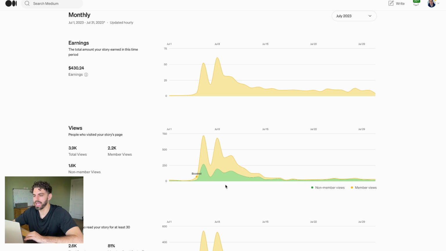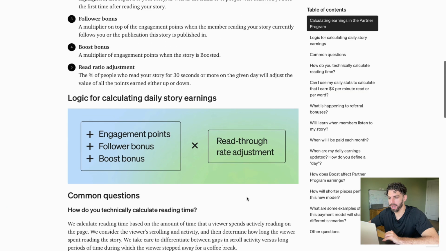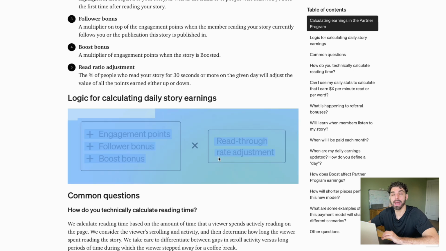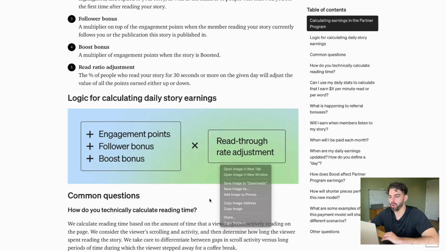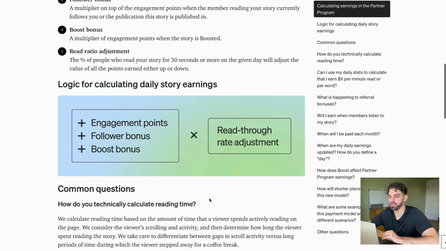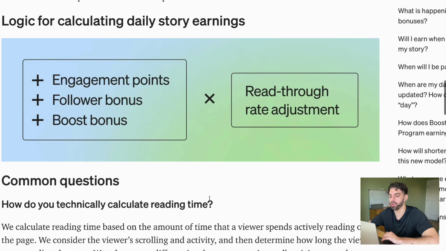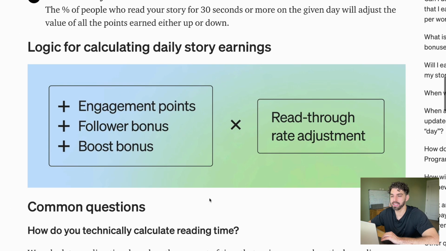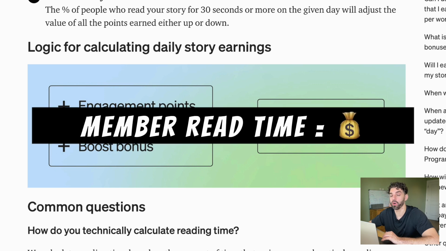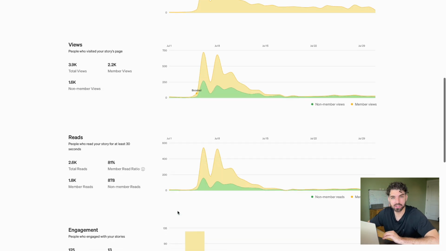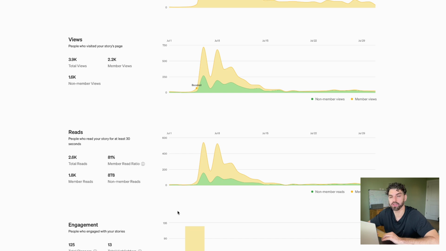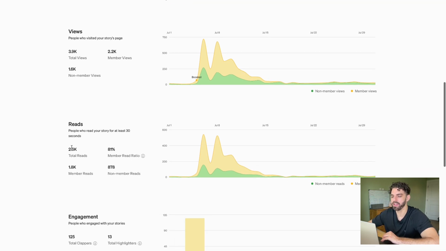Now, earnings are calculated primarily by how long members spend reading your story. So although member read time is not taken into account when pushing stories out to a wider audience, it's still the main metric when it comes to your earnings. Under reads is where things start to get a little confusing. So they have broken it down into member and non-member reads. Read ratio is only important because it feeds the algorithm.